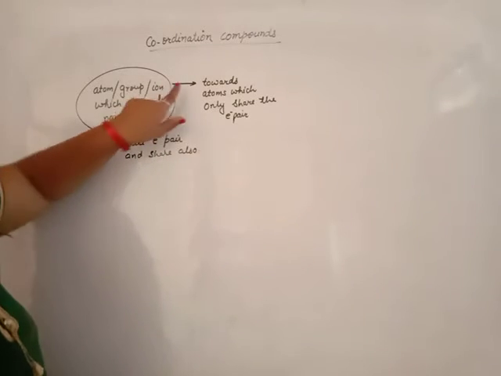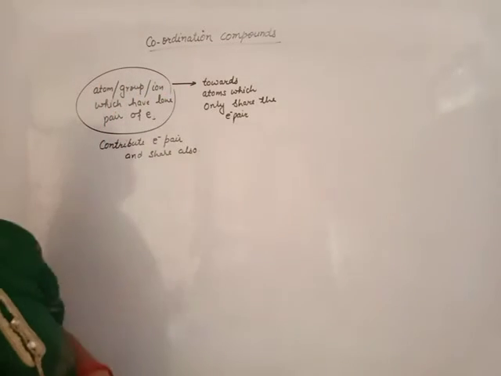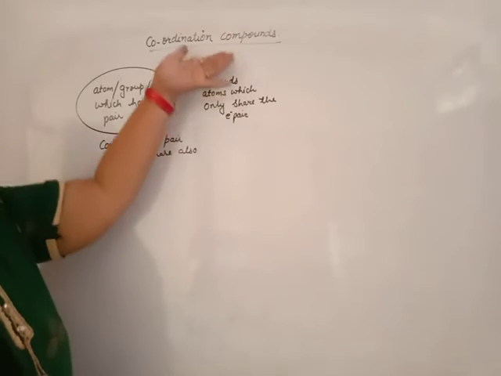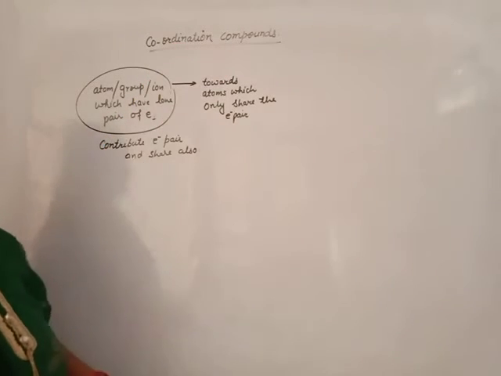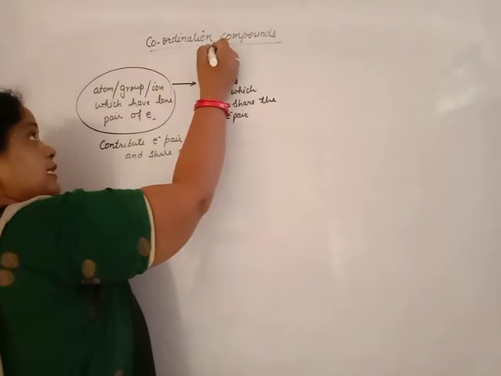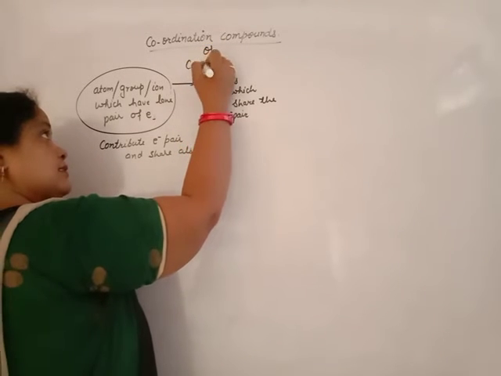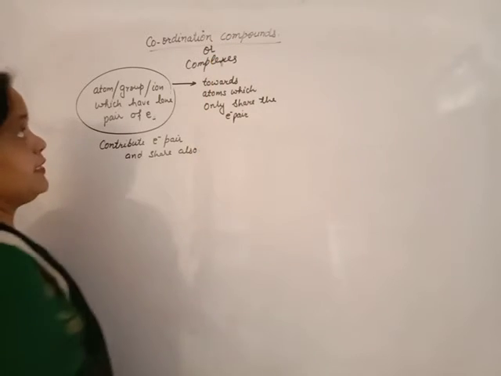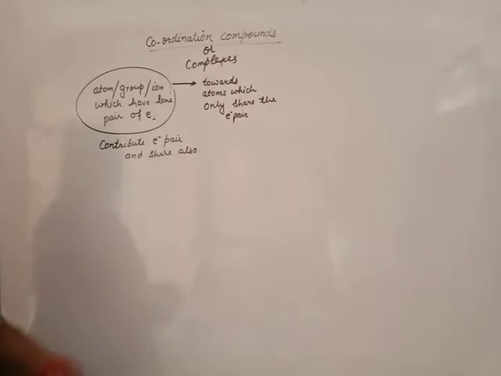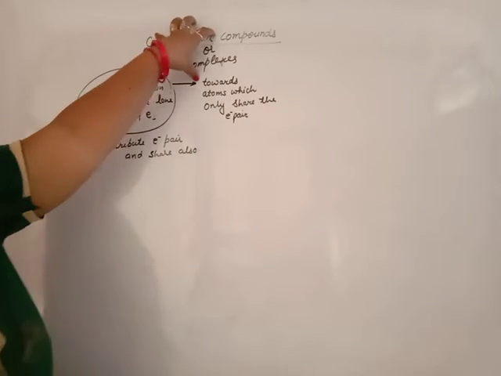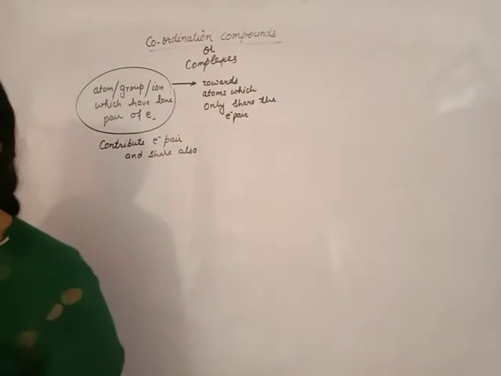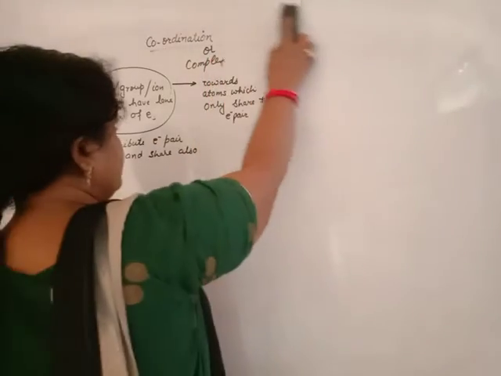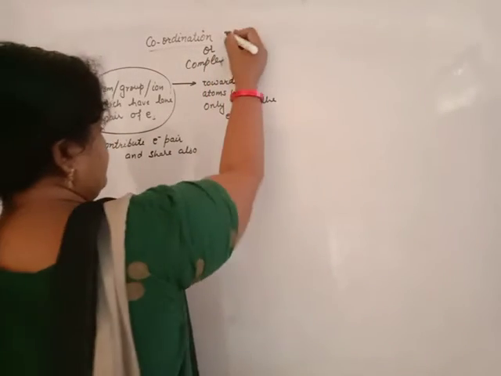The bond formed is known as coordinate bond or dative bond, and the compound which contains this type of bond is known as a coordination compound, or these are also known as complexes. The branch of chemistry that deals with such compounds is known as coordination chemistry. So our new topic is coordination chemistry.